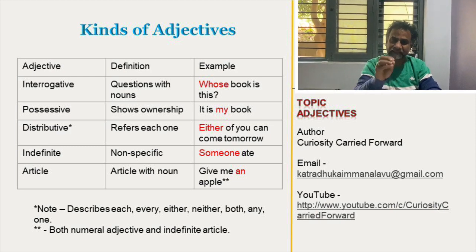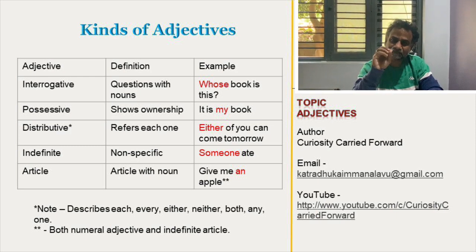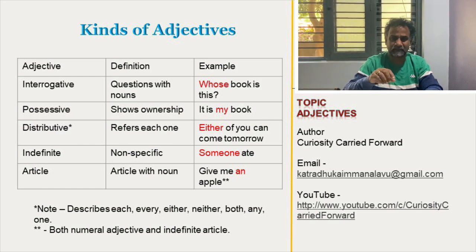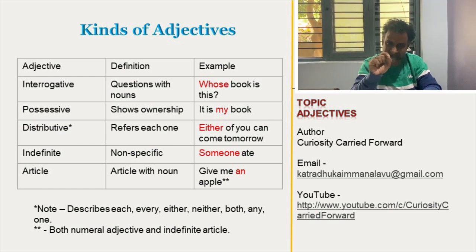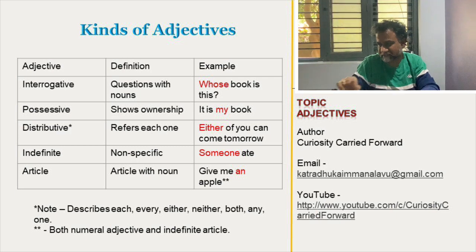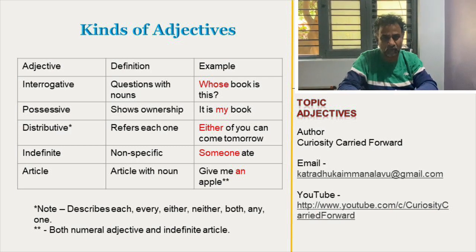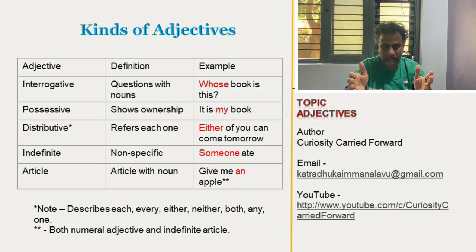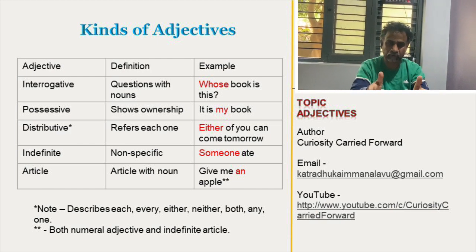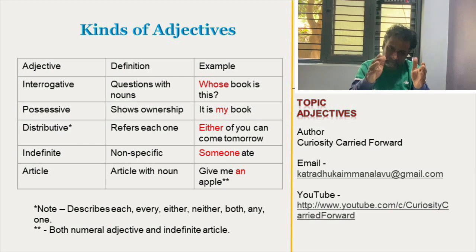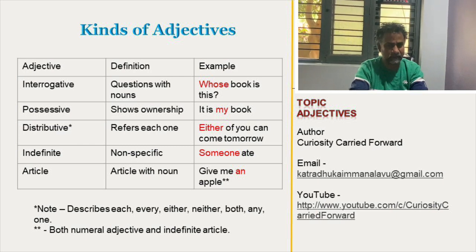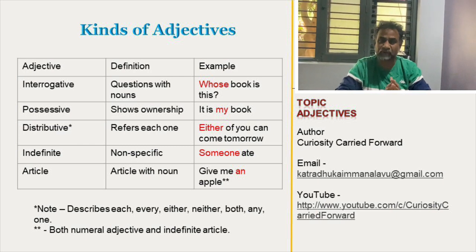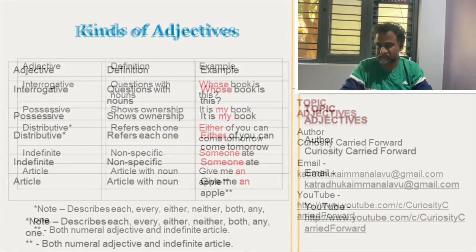Okay, so it specifies the person, the number. Okay. That is why the example I was giving, either of you can come tomorrow. That means there is no confusion. Correct. Either you or he can come tomorrow. If I say both, they have to come both. Both. Okay, that is the distributive adjective.